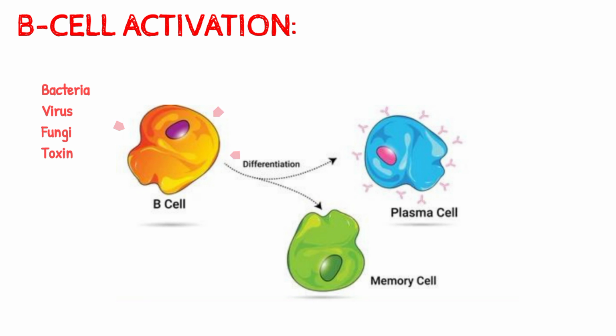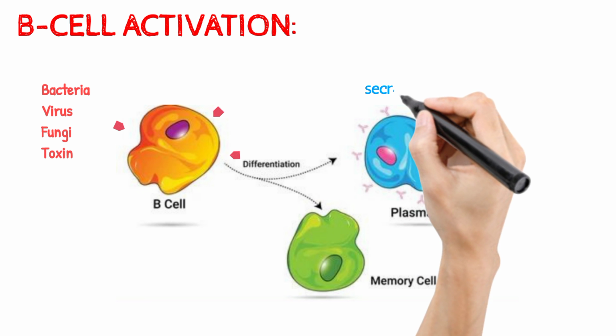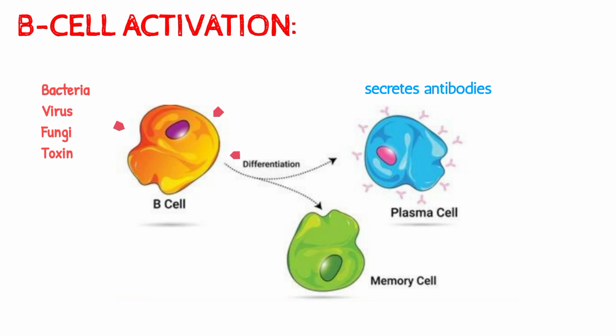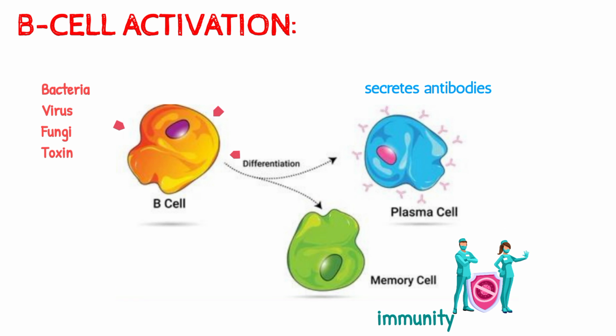Activation of the B cell. When an antigen binds to the B cell, it causes the activation of the B cell. Activated B cells may differentiate into either plasma cells that secrete antibodies or the memory cells that survive in the body for years to provide immunity.